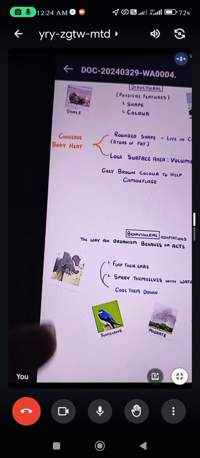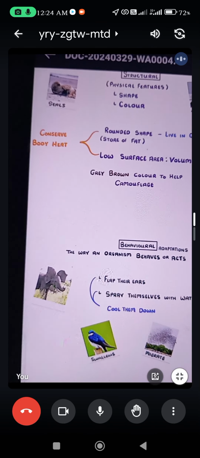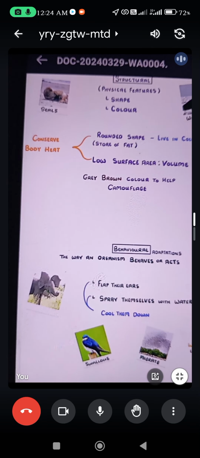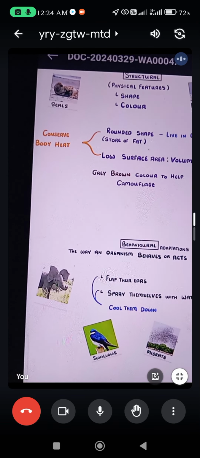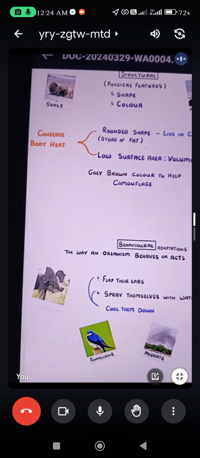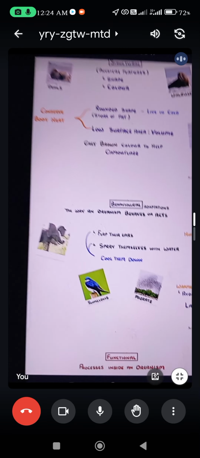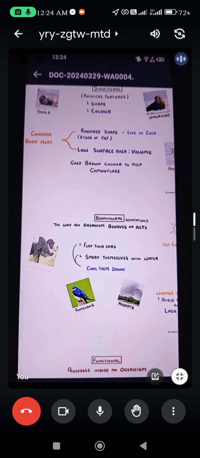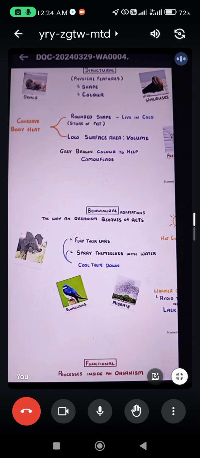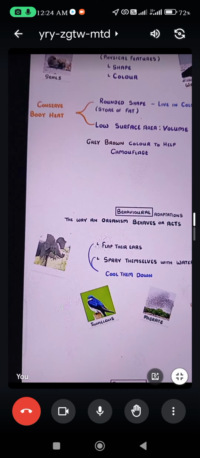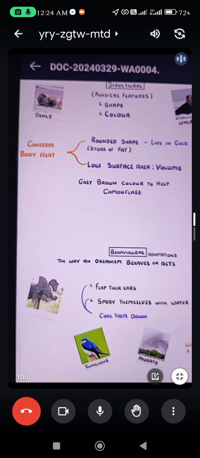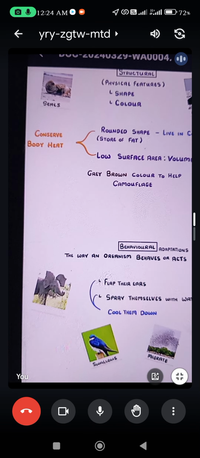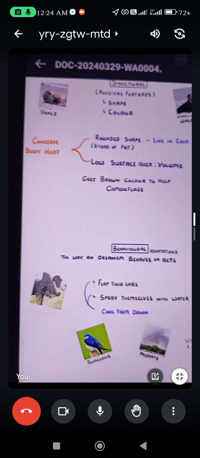For example, elephants flap their ears back and forth and spray themselves with water. When the temperature is high, they shower themselves with their trunk. This is a behavioral adaptation to the hot environment in which they live, because both behaviors help cool them down.